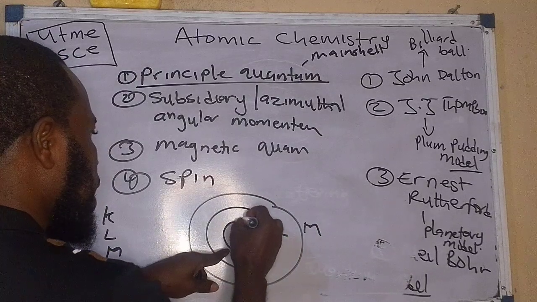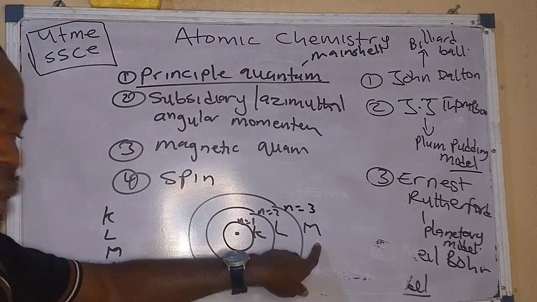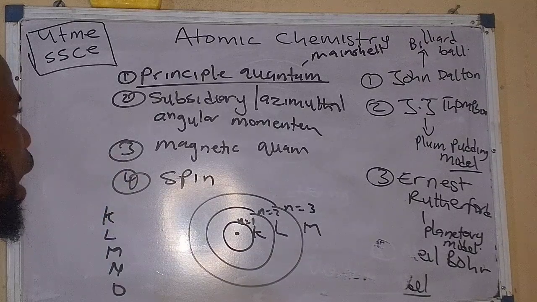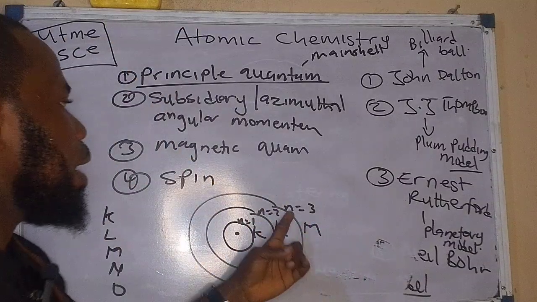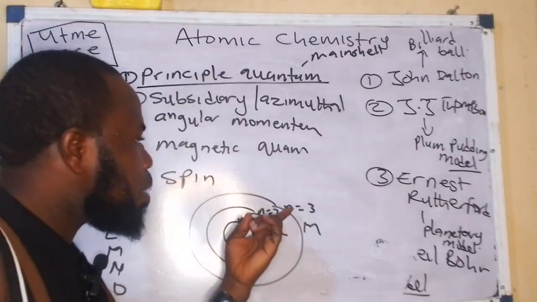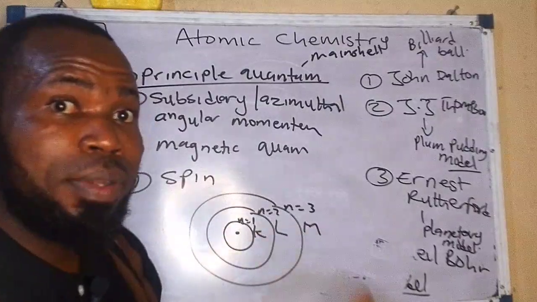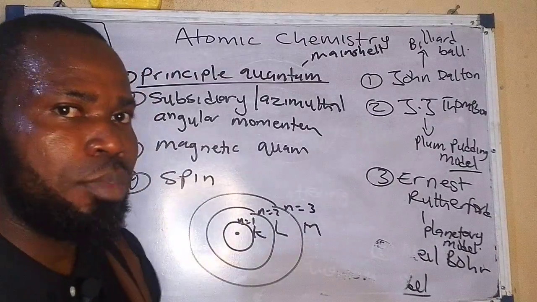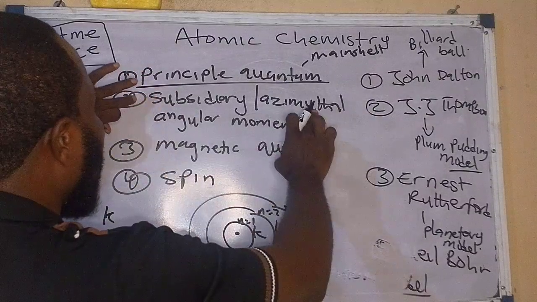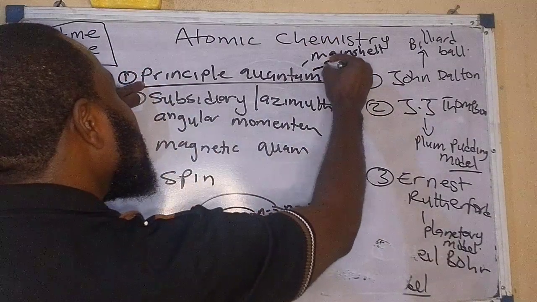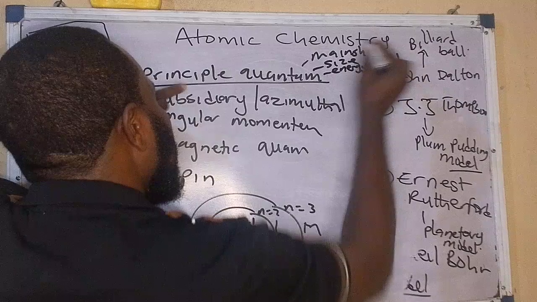In this situation, n is equal to 1 for the K shell, n is equal to 2 for the L shell, n is equal to 3 for the M shell. These are main shells, and the number that determines it is the principal quantum number. It is represented with n, but that is for atomic chemistry. You should know that n can also be used to represent the number of moles, in calculations in chemistry and stoichiometry. We're going to jump into that, but let's continue. The principal quantum number also determines size and the energy level. So put that point at the back of your mind.